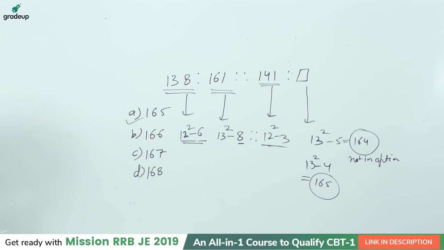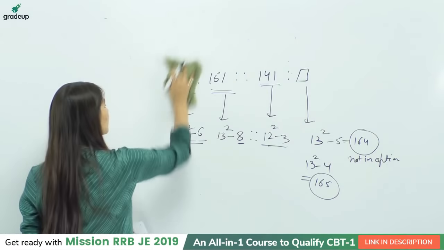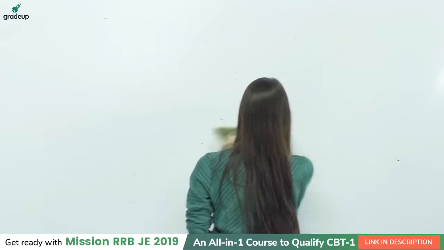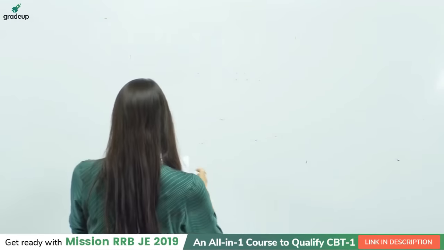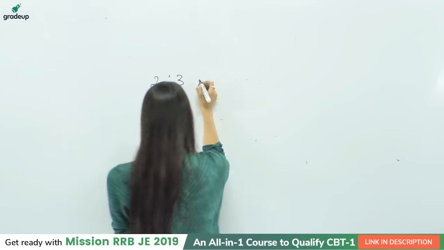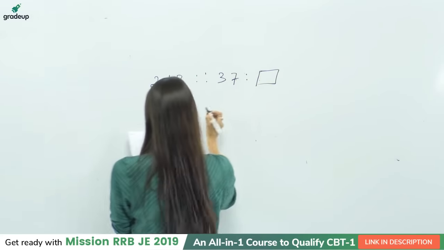Yes, fine student. So we can check out the next question. The next one is 2:3, then 37 is to what?